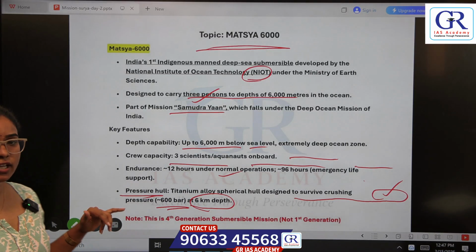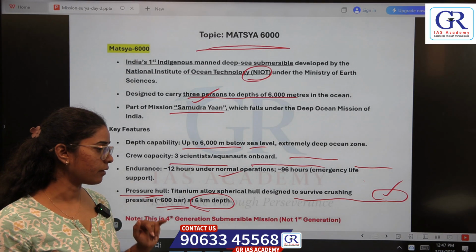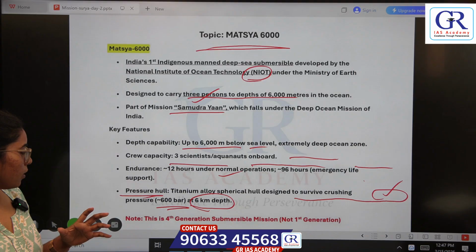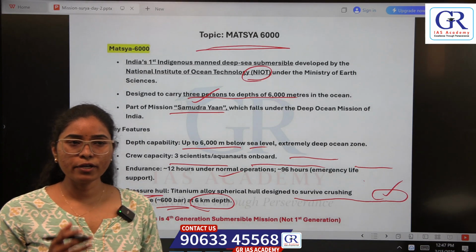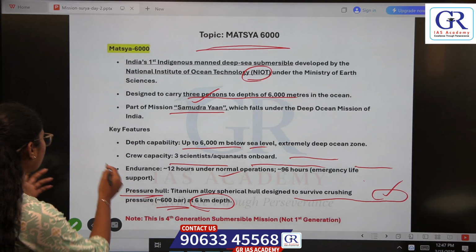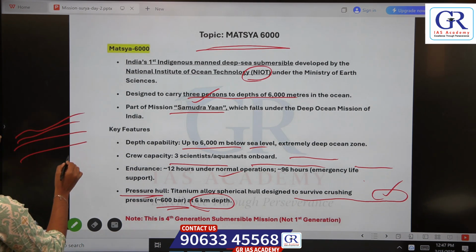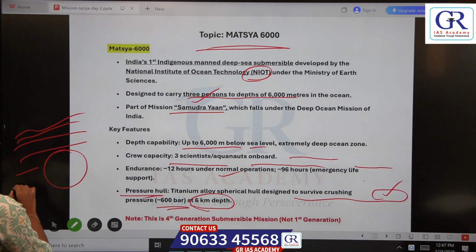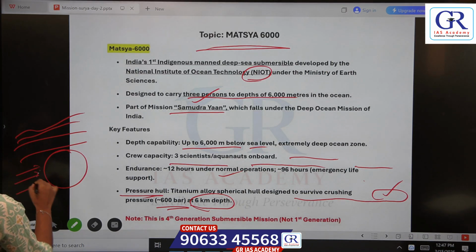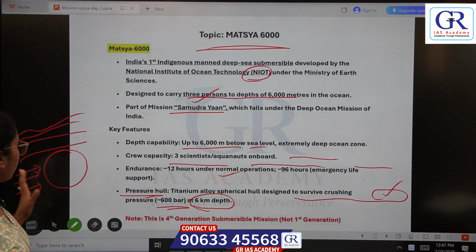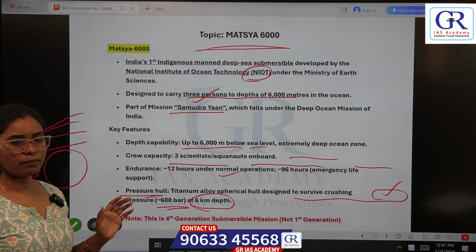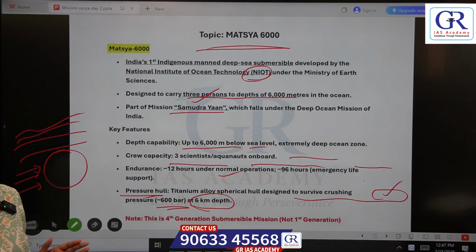Let me explain what is pressure hull here. When we go deep into the ocean, there is a high pressure under the water. So if we put any object, it can't be stable in a specific location.